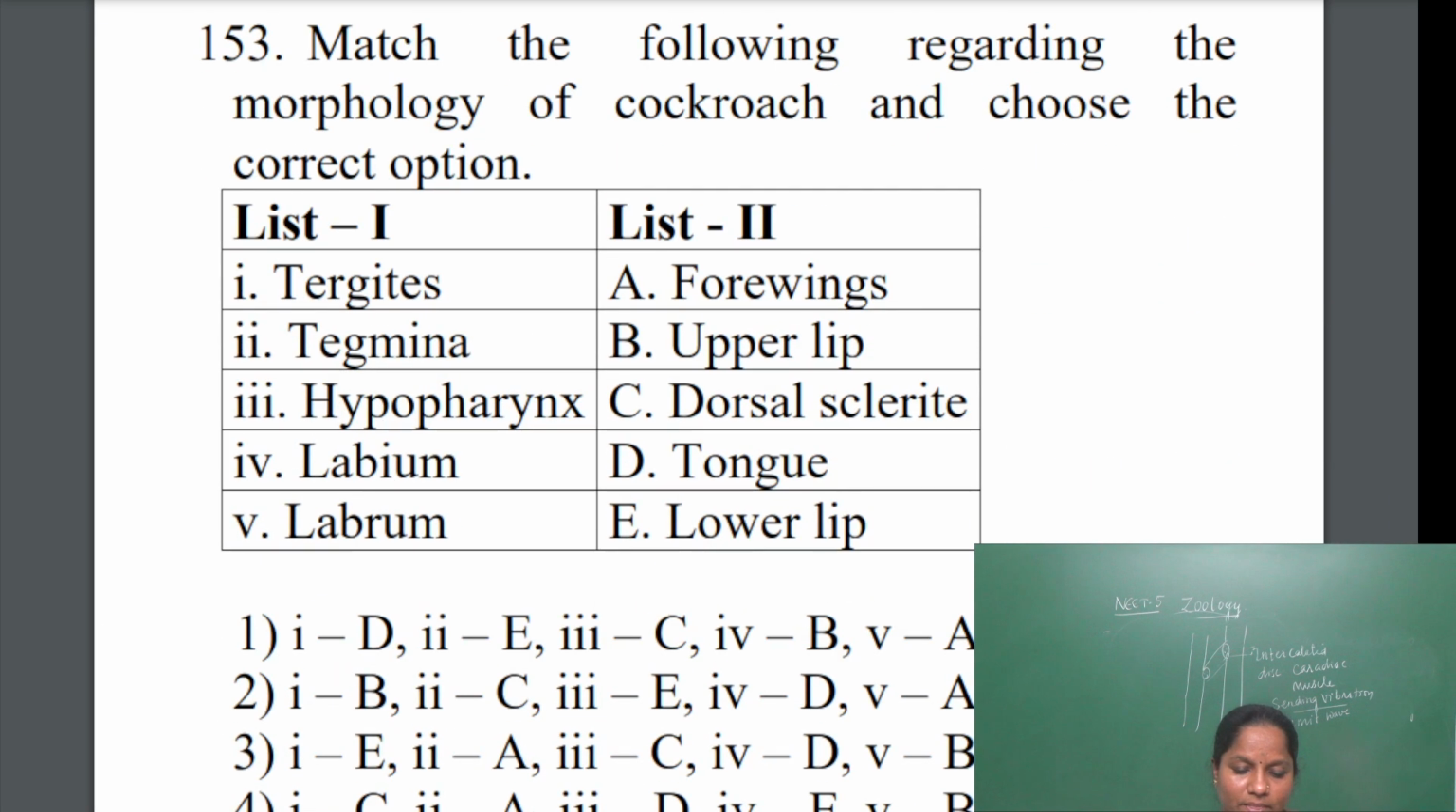Next question. Okay, next is again a match the following. Match the following regarding the morphology of cockroach and choose the correct option. So in the list 1 they have given tergites, then in list 2 we have tegmina, hypopharynx, labium, labrum. Tergites are called dorsal sclerites.